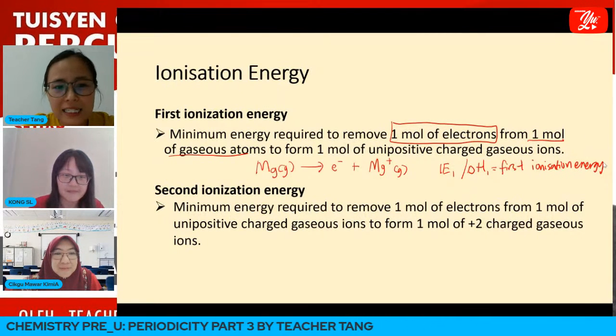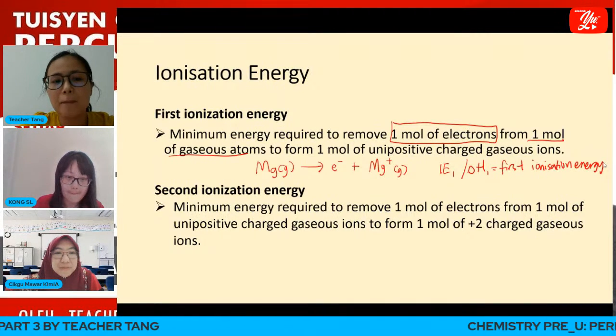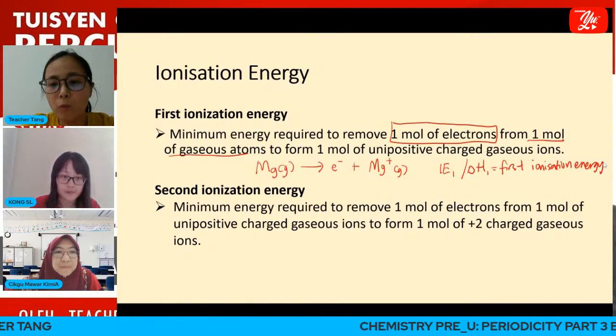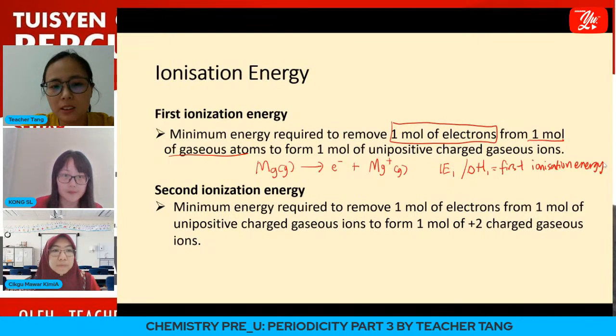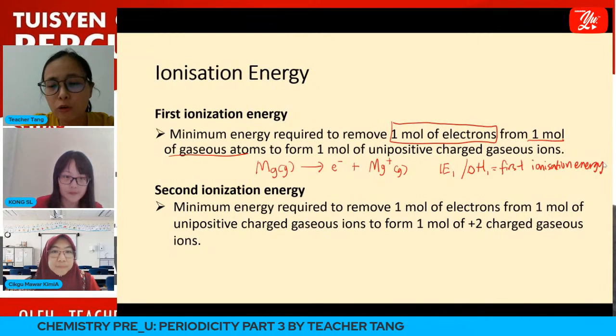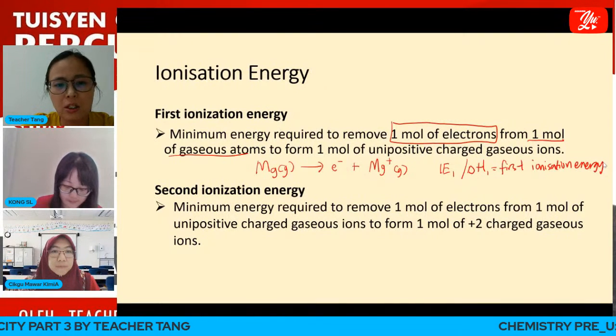For second ionization energy, it is the minimum energy required to remove 1 mole of electrons from 1 mole of unipositive charged gaseous ions to form 1 mole of positive 2 charged gaseous ions. So what does it mean?